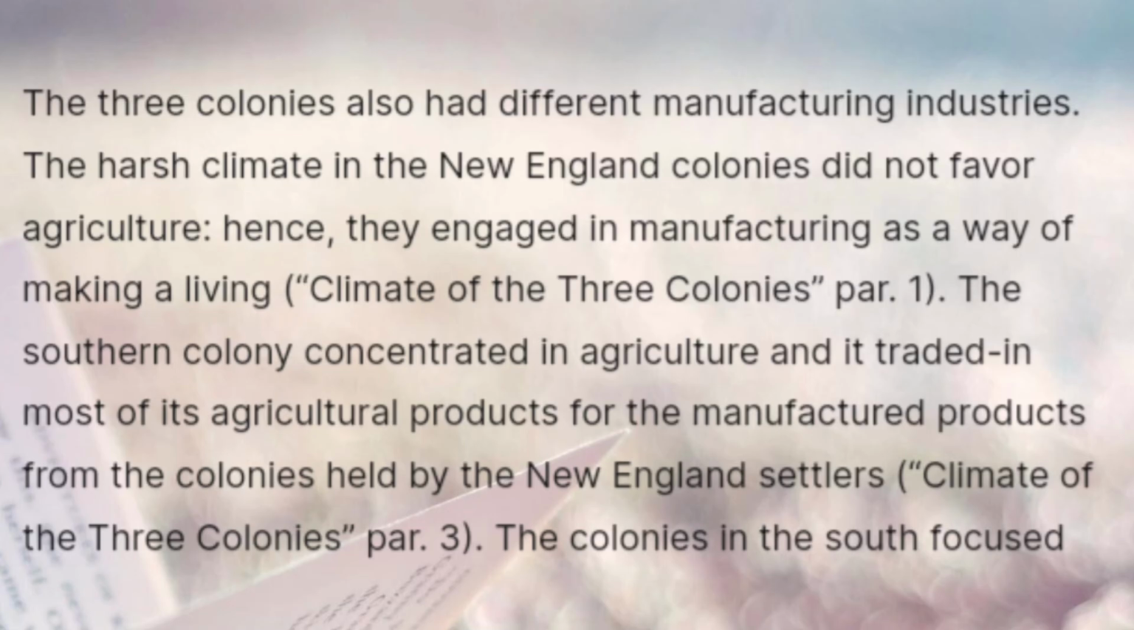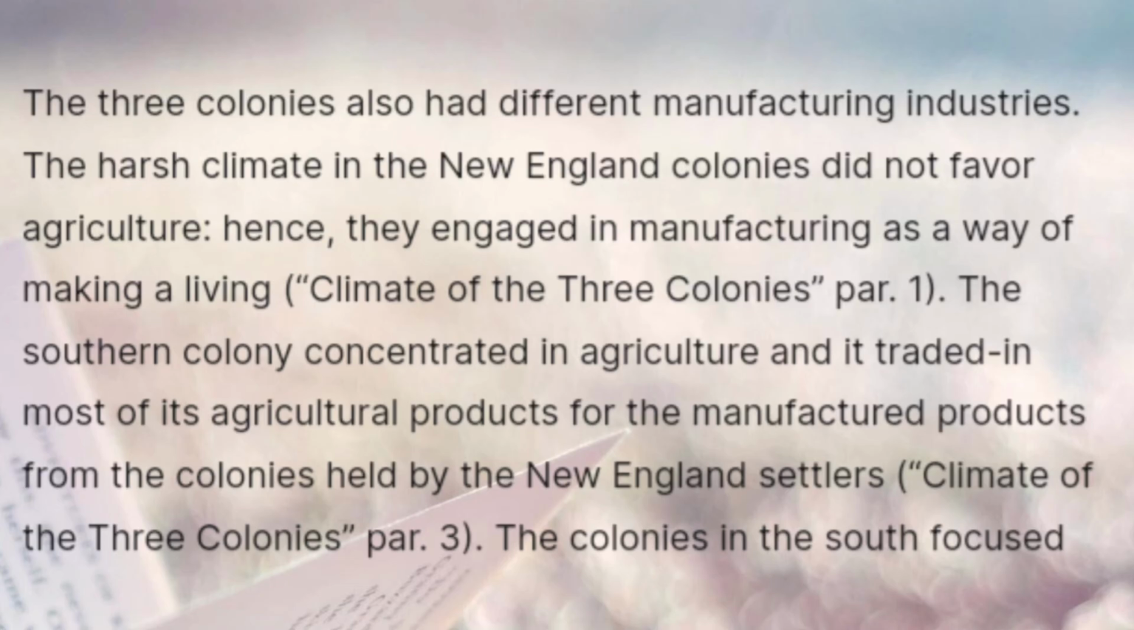1. The southern colony concentrated in agriculture and it traded in most of its agricultural products for the manufactured products from the colonies held by the New England settlers. Climate of the three colonies, par.